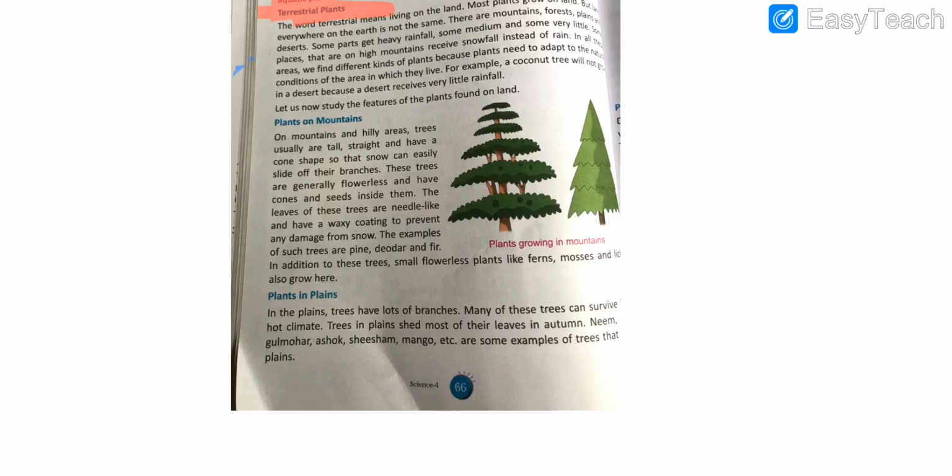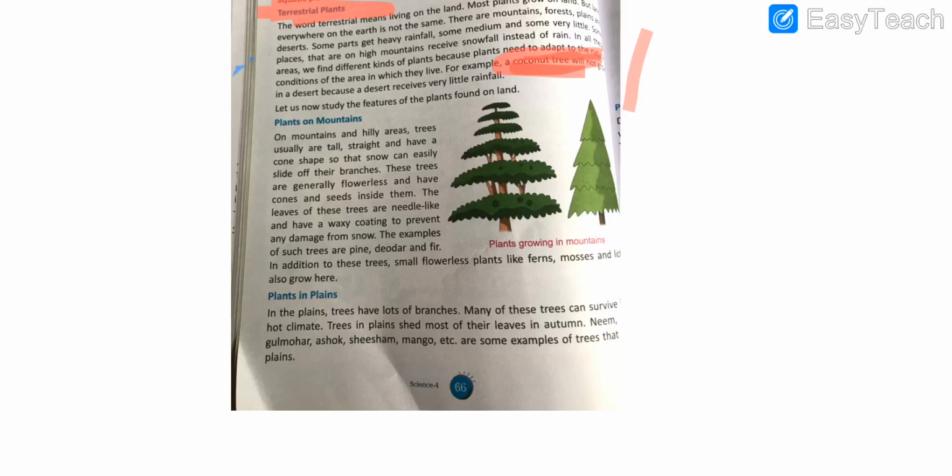Students, in all these areas like mountains, forests, plains, and deserts, the plants have adapted themselves to live in those situations. For example, a coconut tree will not grow in a desert, because in a desert very little water is present, and this coconut tree needs a sufficient amount of water to survive.